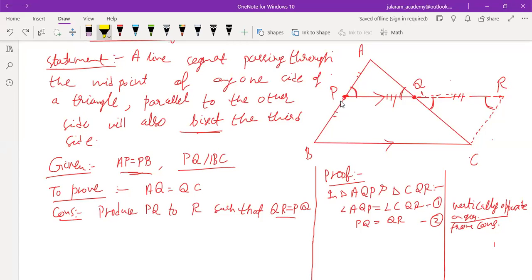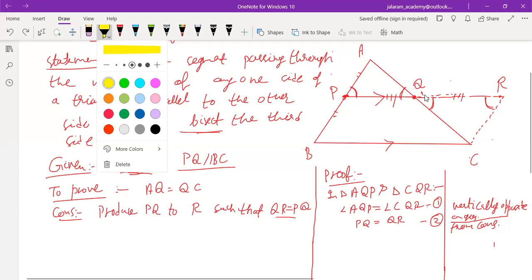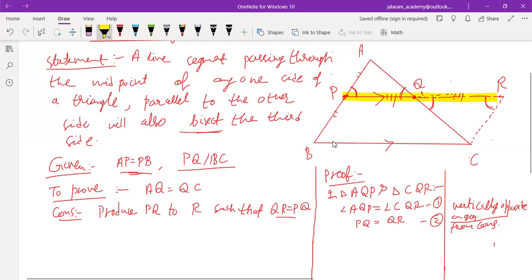If AP is produced, it goes up to AB, and PB is also a part of this. If we prove that PB is parallel to RC, when it is given that PQ is parallel to BC, then on producing, PR also becomes parallel to BC. Now can you prove that PR is equal to BC?